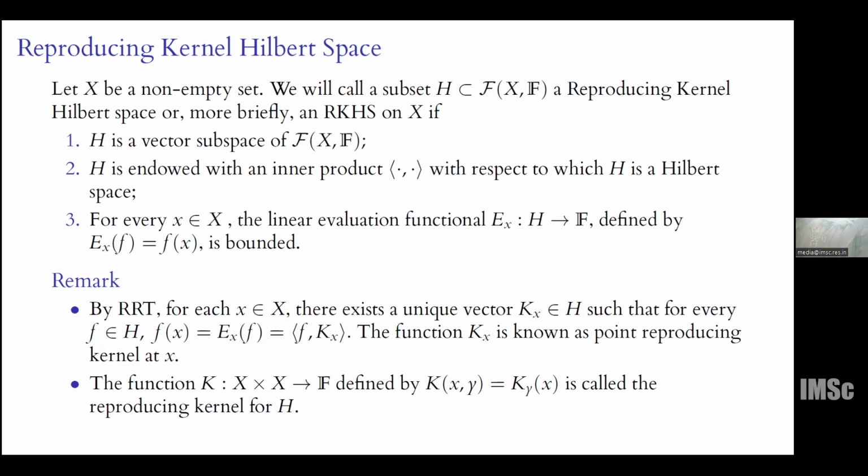Now, since Kx reproduces the values of functions at x, we call this Kx the point reproducing kernel at x. And using this, we can define a reproducing kernel for H by K of x comma y equals Ky acting at x.